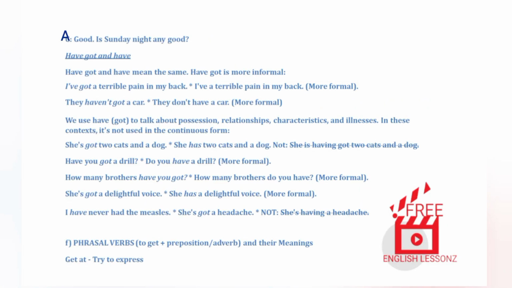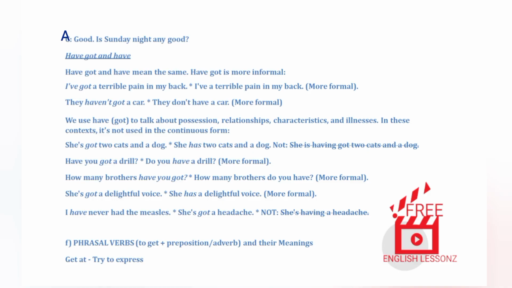Have got and have. Have got and have mean the same. Have got is more informal. Examples. I've got a terrible pain in my back. I have a terrible pain in my back. More formal. They haven't got a car. They don't have a car. More formal.